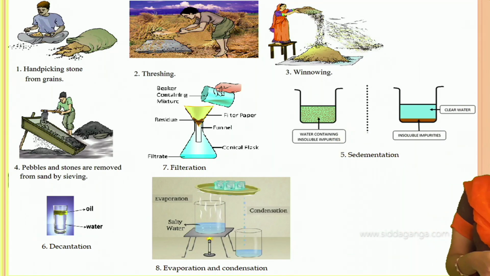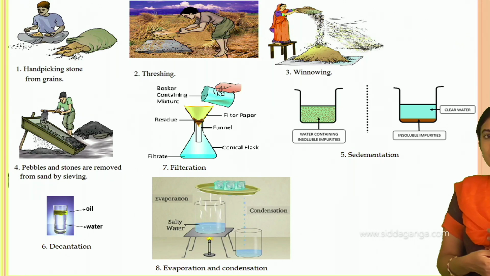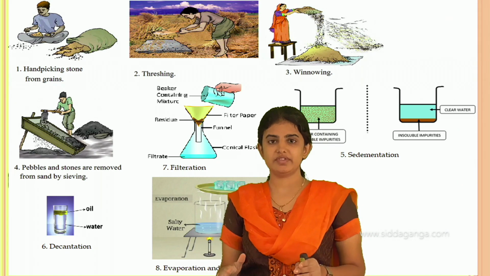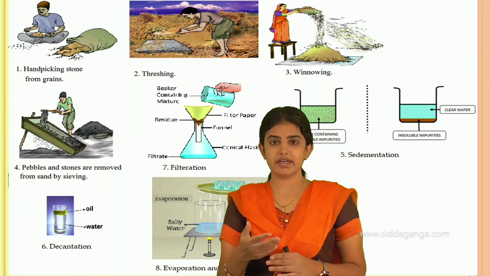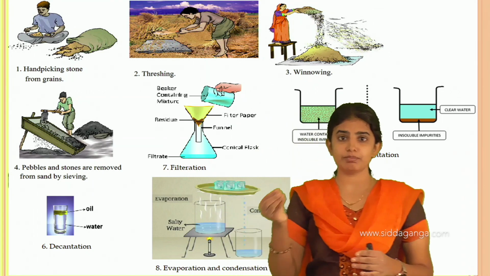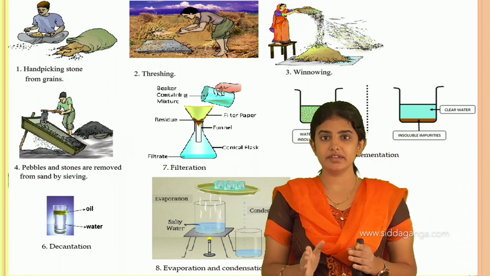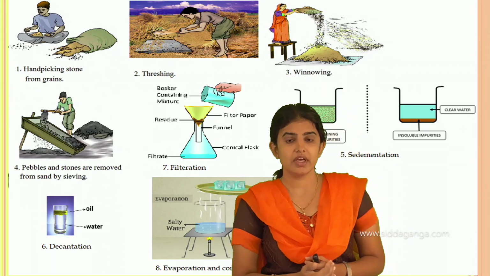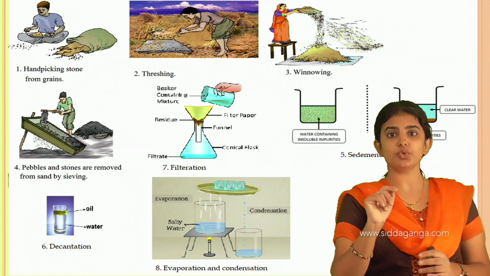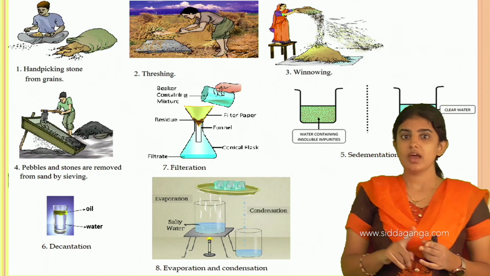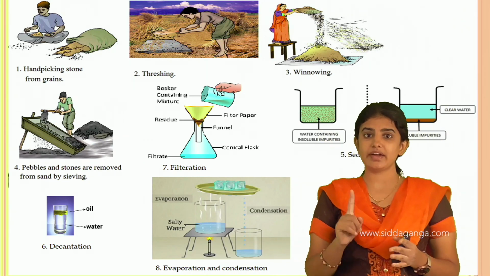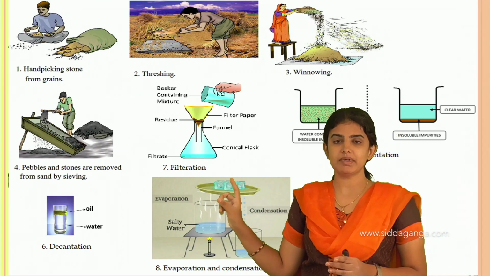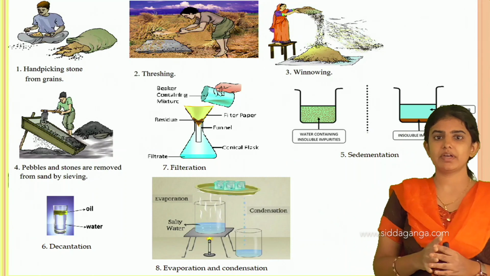And in the sedimentation process, as I told, the particles settle at the bottom of the vessel, leaving behind the clear liquid, and this clear liquid we have to pour into another vessel. This sedimentation process is followed by the decantation process. In sedimentation, two layers are formed: one is the residue, which is the sediment layer, and the other is the supernatant layer.